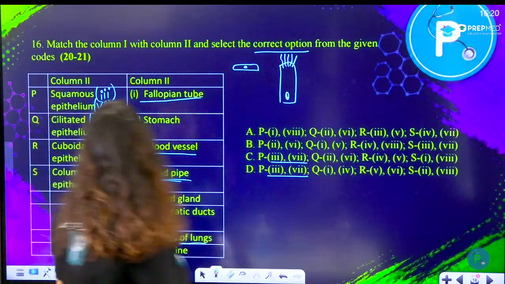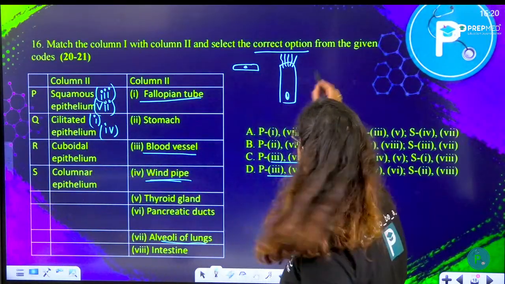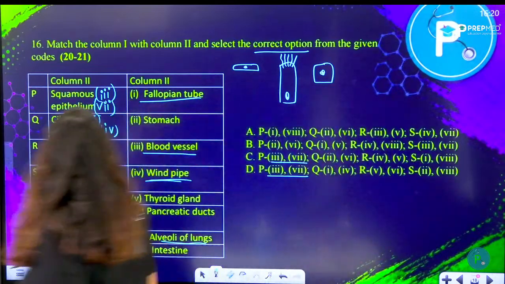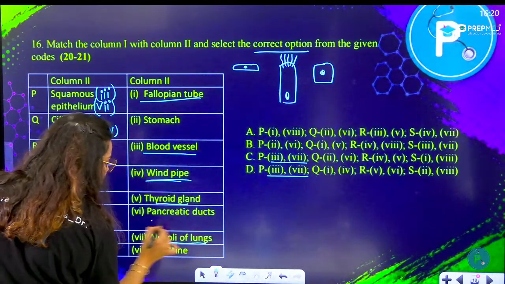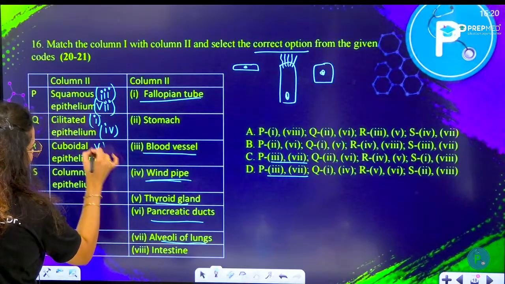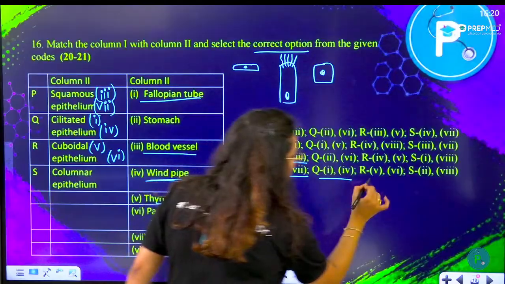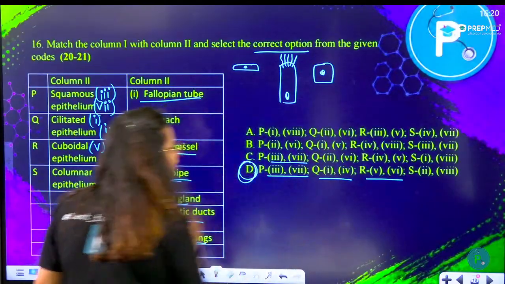Correct? Followed by cuboidal epithelium. Cuboidal epithelium looks like a cube shape, a square shape cell. You would find them in thyroid gland and pancreatic duct. So it is 5 and 6. So we found it: 1, 4, 5, 6. Option D is going to be the right answer.